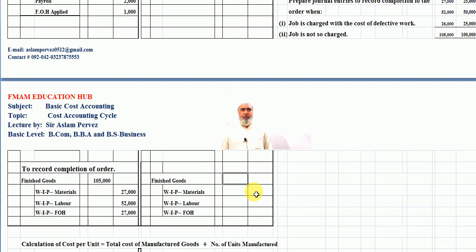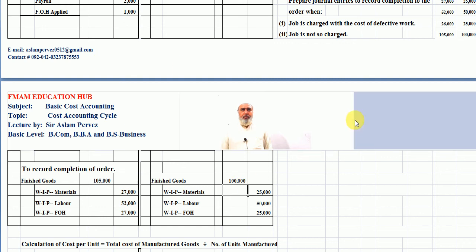Now in second journal, when additional cost is charged to the factory overhead control, we have to credit work in process account with the initial cost here, like 25,000 rupees as a material, 50,000 rupees as a labor, as a payroll, and 25,000 as a factory overhead applied here. The sum up is 1 lakh rupees.